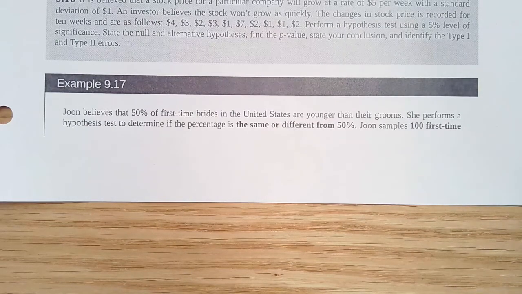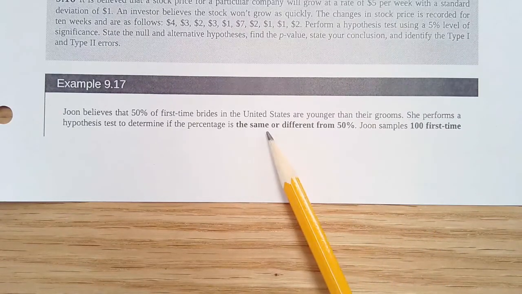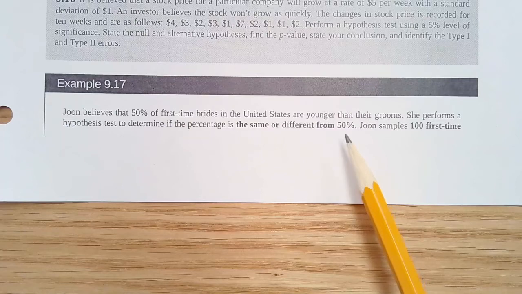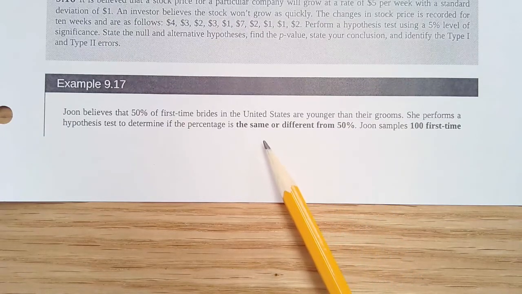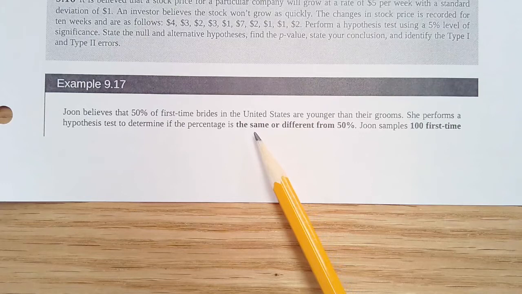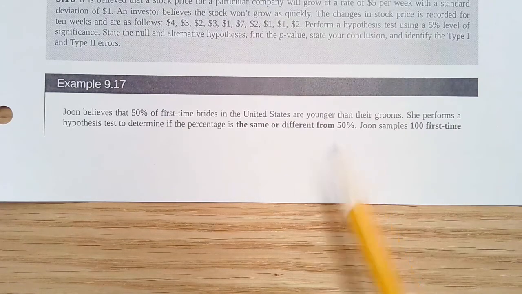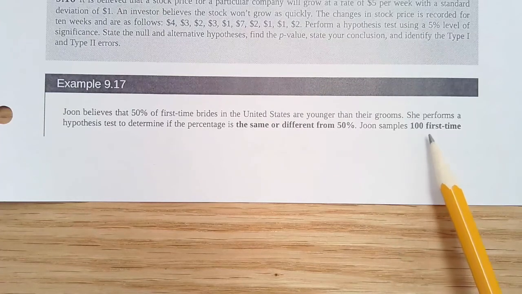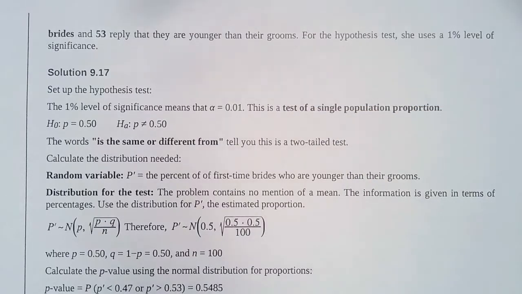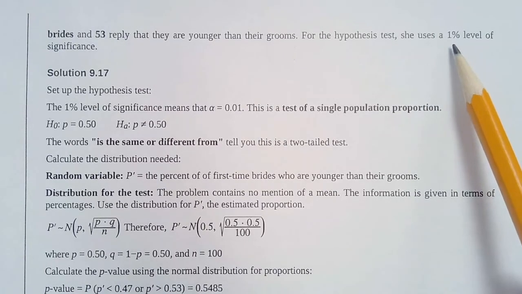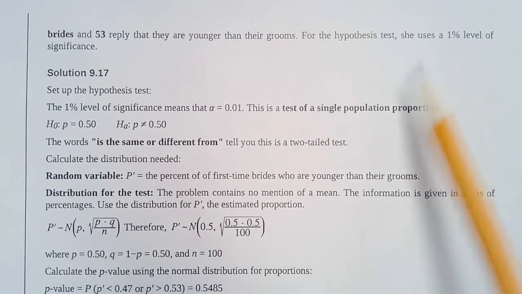All right, so now we're going to do example 9.17. June believes that 50% of first-time brides in the United States are younger than their grooms. She performs a hypothesis test, and the percentage is the same or different from 50%. So same or different. That means that this is going to be a two-tailed hypothesis test because it's either going to be equal to that or different than the 50%. So she samples 100 first-time brides and finds that 53 reply that they are younger than their grooms. Okay, she wants to do the test with 1% level of significance.